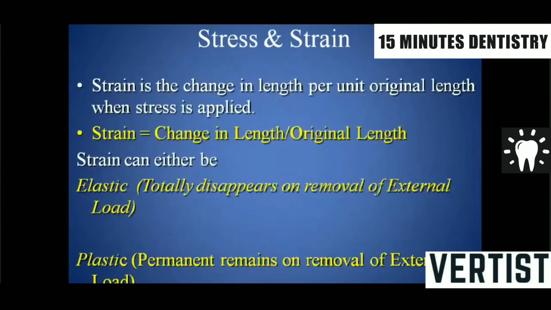Strain is the change in length per unit original length when stress is applied. For example, if the change in length is 1 unit for an object and the original length is 10 units, then the strain would be 0.1 unit. For better understanding, it is the change in length per unit original length.